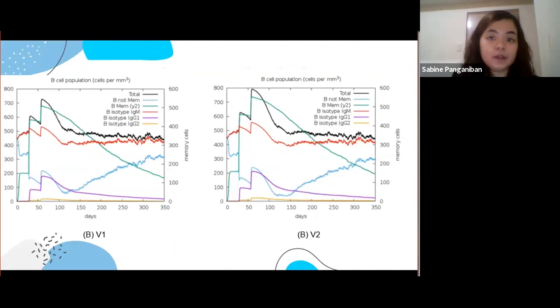Here in figure B, for both V1 and V2, is the B cell population. At day 50 in V1, the memory cell count is at 500, whereas for V2 at day 50, it is evident that it is a little bit higher than V1. Same for the succeeding days. V2 has a higher concentration of memory cells. It indicates the development of immunological memory, and because of that, active immunity upon exposure to the antigen. For the B cell population, V2 has a higher concentration of B cells compared to V1.